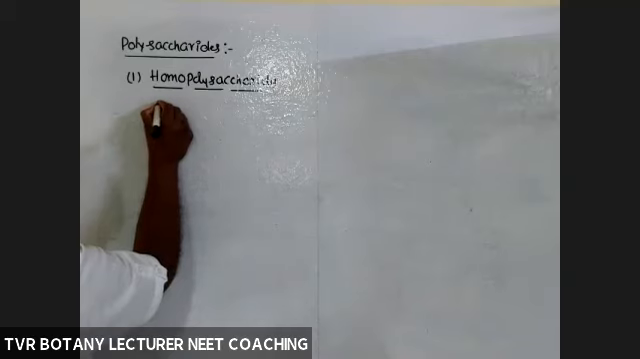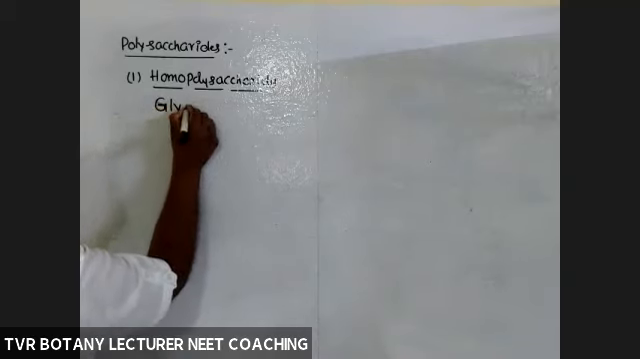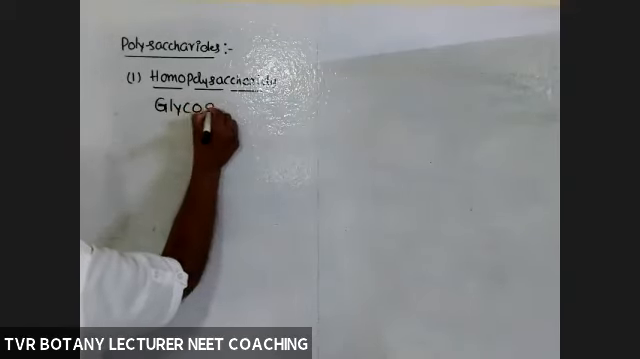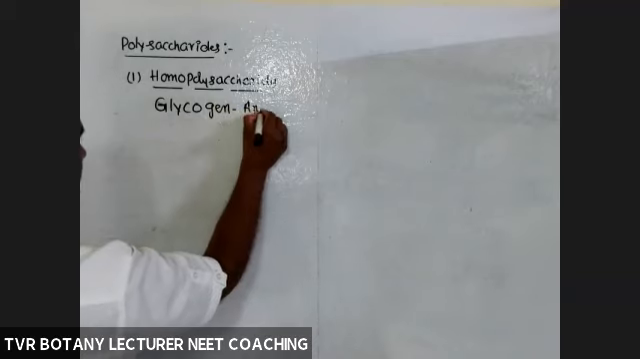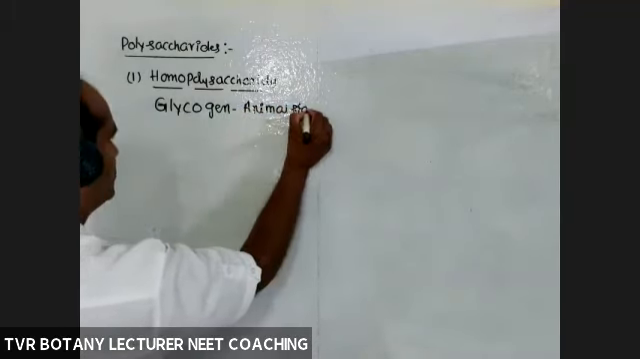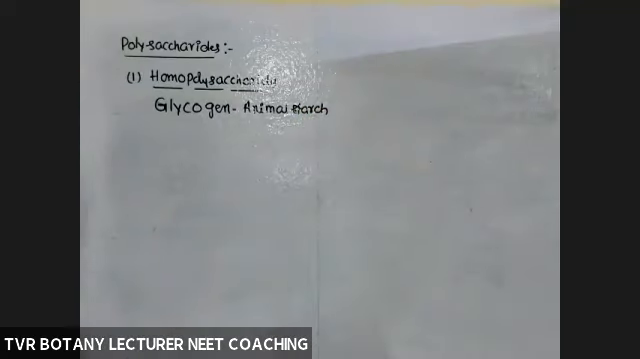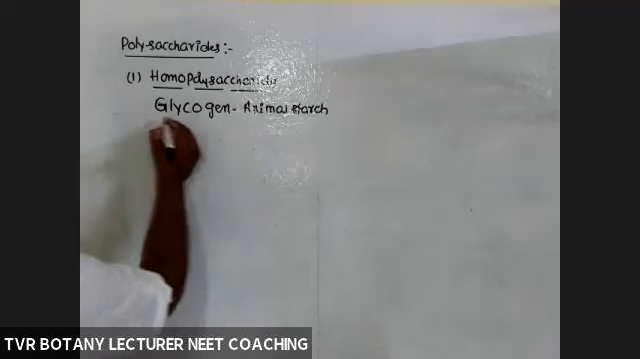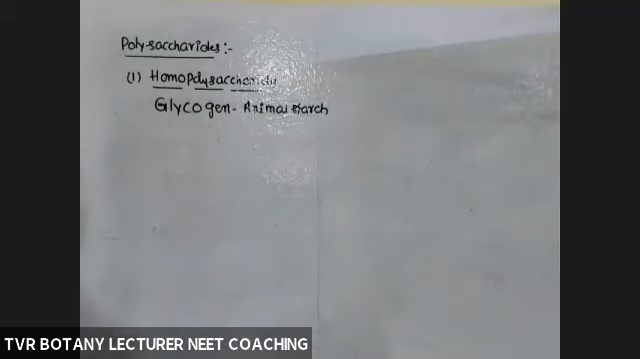Next example, homopolysaccharide. It is a variant of starch only. It is called animal starch, animal reserve food. It is also a polymer of glucose molecules only. We'll see what about the structure of that one. So glycogen is a homopolymer with glucose monomers.